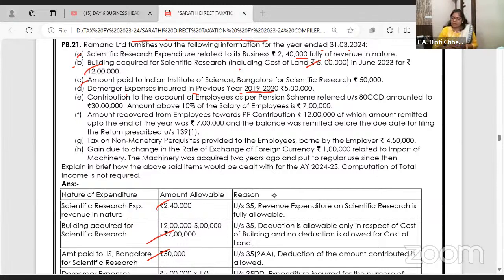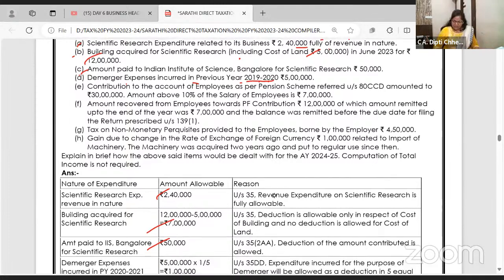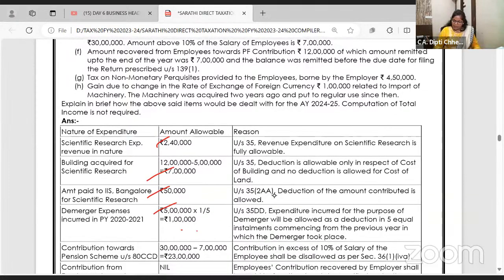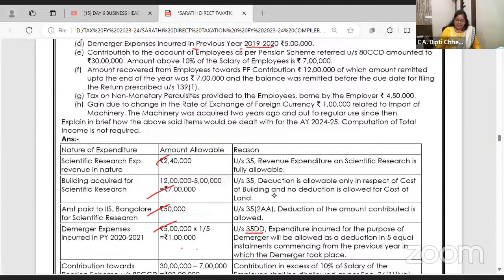Yes, what's the answer for the D bit? Demerger expenses. How much will be allowed? You know what is demerger? Splitting of the company. 5 lakh will be allowed, 1/5 every year under section 35DD. Yes, great.